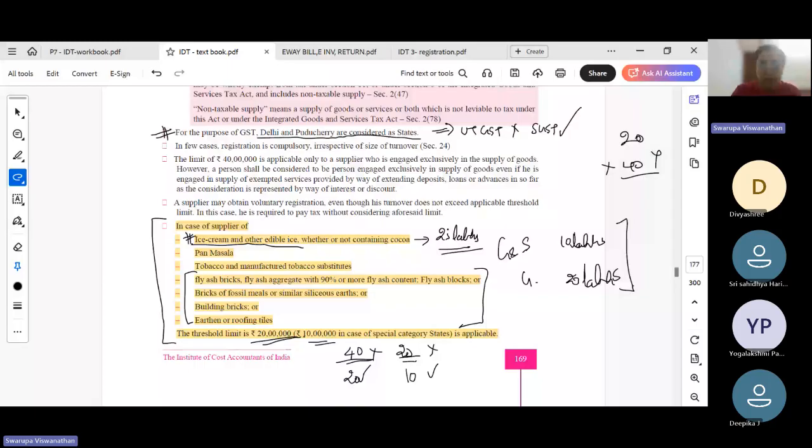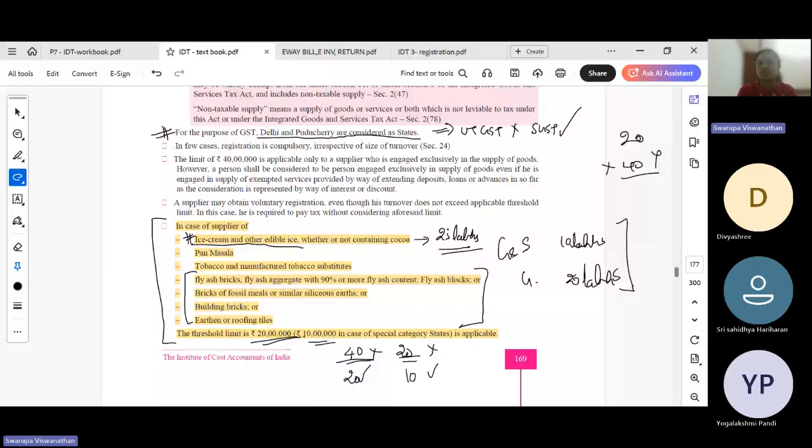If we have not seen these special cases, like special exemptions to the general rule of 20 and 40, we will think, okay, he's a manufacturer of ice cream products. Ice cream is goods, and if he is supplying only goods, the turnover limit should be 40 lakhs. So your answer will be, he need not register. But actually, for ice cream and other special category products, the threshold limit is lower. It is 20 and 10 lakhs.